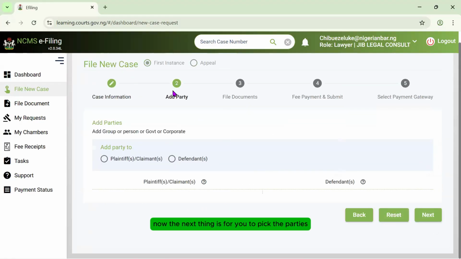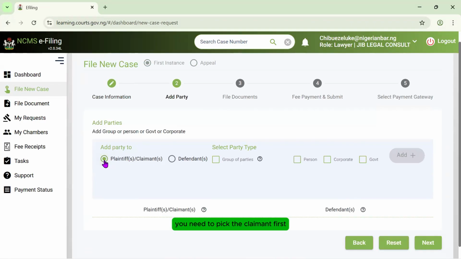Now, the next thing is for you to pick the parties. In the area of parties, you need to pick the claimant first before you pick the defendant. In this aspect, if the plaintiff is only one, you need to confirm if it is a person or a corporate body or a government.